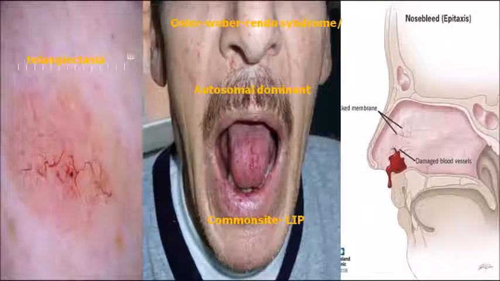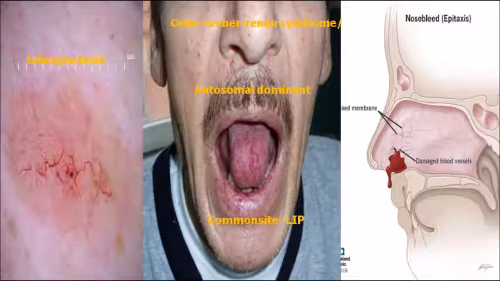Let's see the picture. Now closely see the picture. If you see the picture, you can easily recollect in the exam. That is why I say relate and study with the pictures. So Osler's disease main features are given in the pictures. The first picture is telangiectasia. You can see dilated small blood vessels on the skin and the mucosa. Secondly, the commonest site is the lip. You can see small blood vessels elongated on the lip region of the patient.